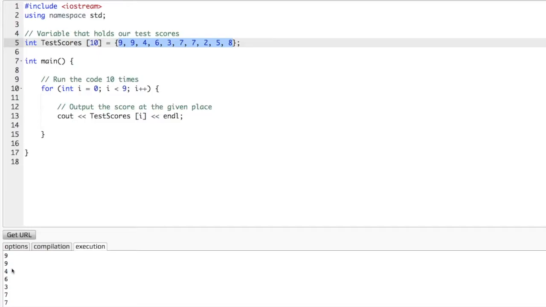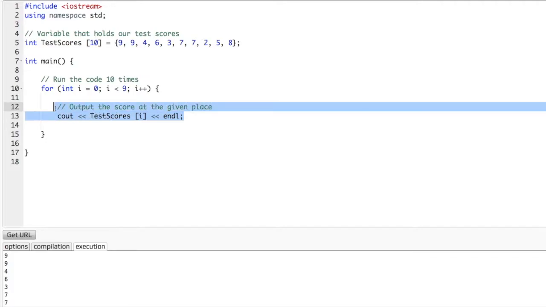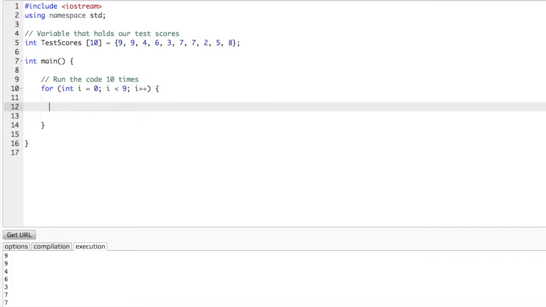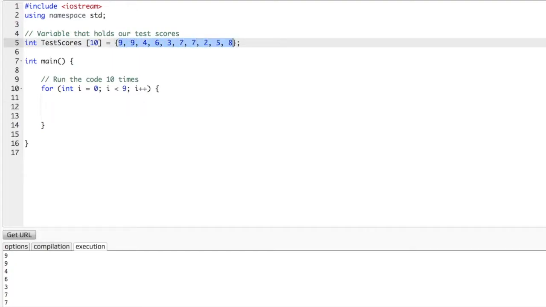Let's go ahead and give it a try. I haven't prepared for this, but let's see if I can do it, right? Just starting from scratch, okay? I'm gonna run the code 10 times, okay? What do we want to do? How do you find the average? You add all the numbers, right? And you divide it by how many, which is 10, right? How many altogether?